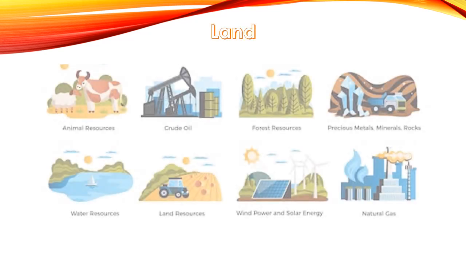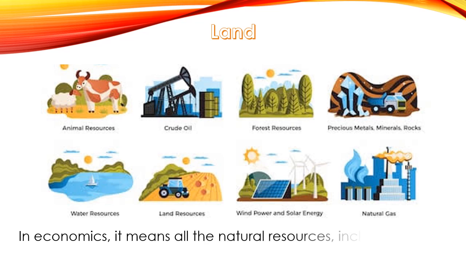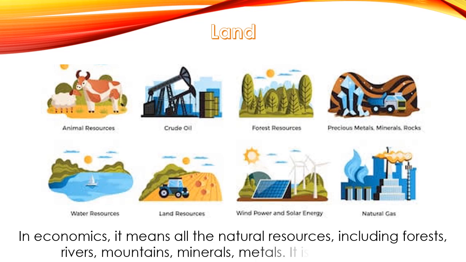Land. In economics, it means all the natural resources, including forests, rivers, mountains, minerals, metals. It is a natural tool. So when we talk about land, it is not just the upper crust or the upper layer of the earth.